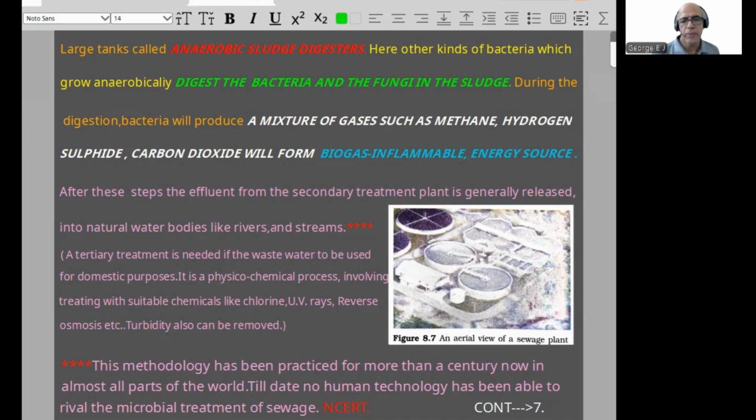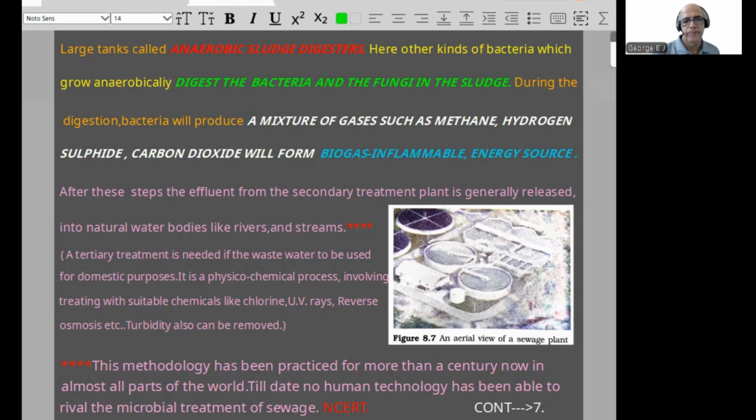That is simply a physicochemical process, tertiary, not directly mentioned in NCERT. Suitable chemicals will be utilized: chlorine, UV rays, reverse osmosis; turbidity also can be removed. Now, this methodology is very old, at least one century old. In almost all parts of the world the same principle is applied. Till now no human technology is able to compete with it.